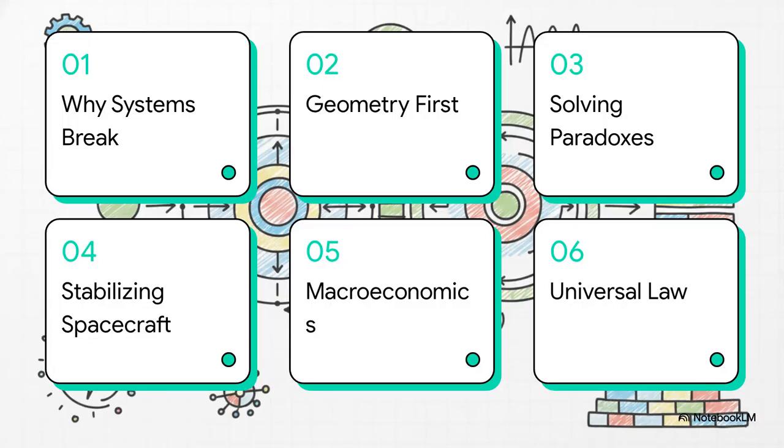Here's our roadmap for this explainer. We're going to cover: 1. Why complex systems break. 2. Geometry before equations. 3. Solving persistent scientific paradoxes. 4. Stabilizing giant launch vehicles. 5. Macroeconomics and zero-latency computation. And finally, 6. A universal structural law. It's going to be a wild journey from abstract theory to some truly mind-blowing real-world applications.